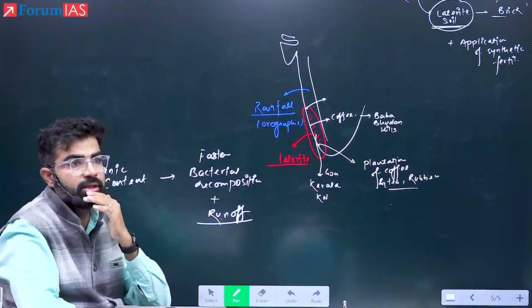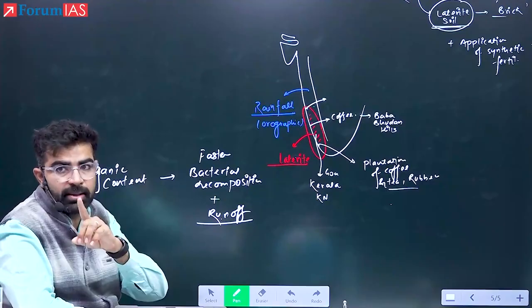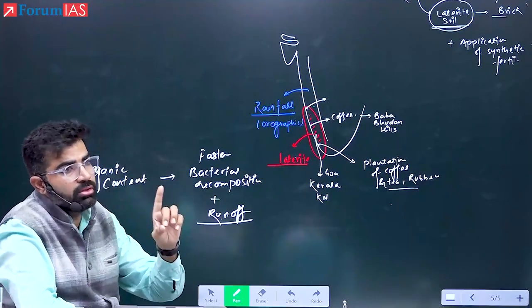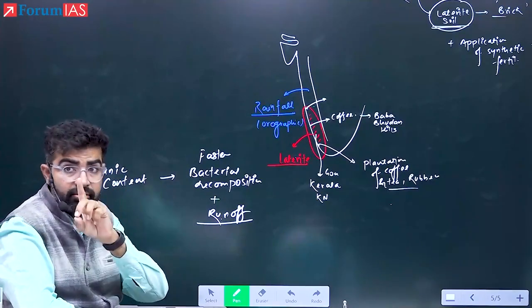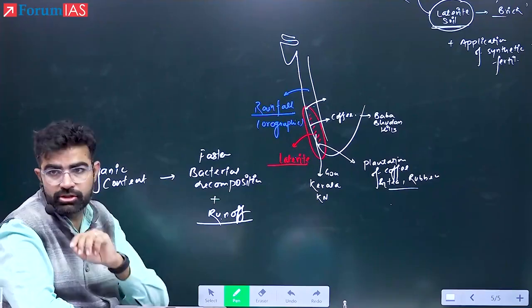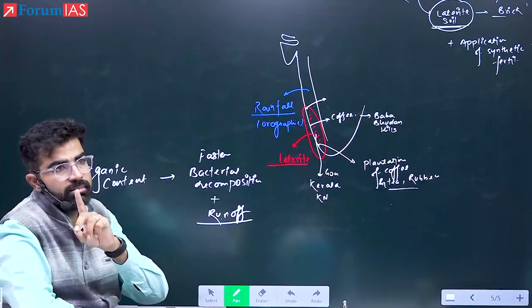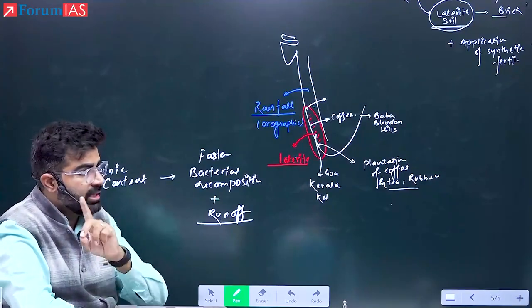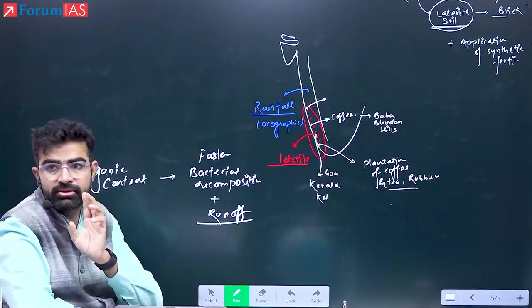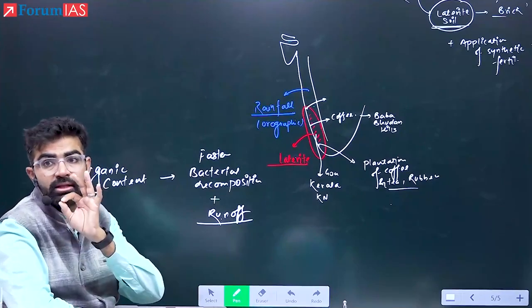Now, one more thing. Please understand this carefully. Cumulonimbus clouds, I will explain in the thunderstorm shortly. Cumulonimbus clouds are associated with heavy rainfall, but of short duration. Okay? Yes or no? Yes. Then second, cumulonimbus clouds can be associated with lightning, thunder and hailstorm as well. I am using the words can be.